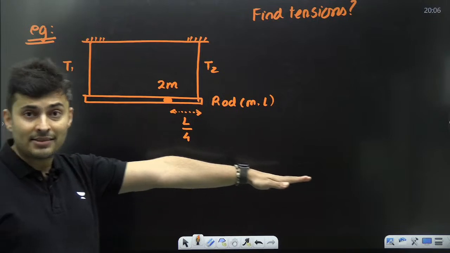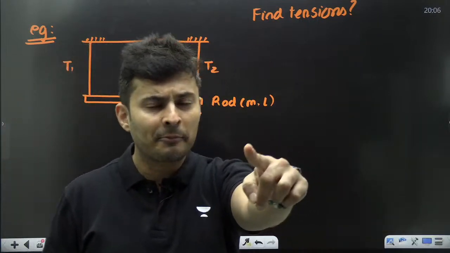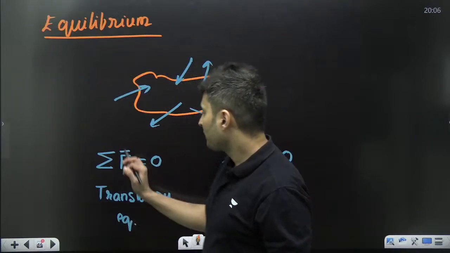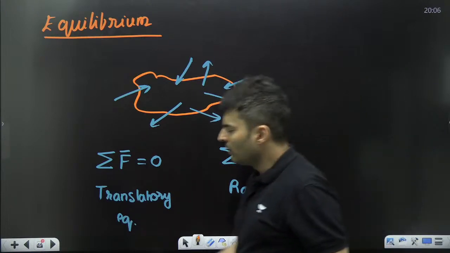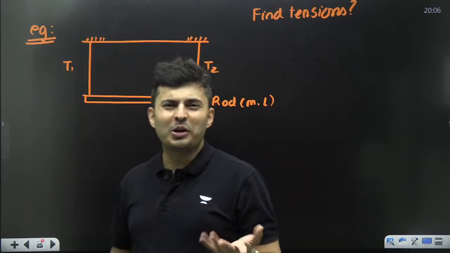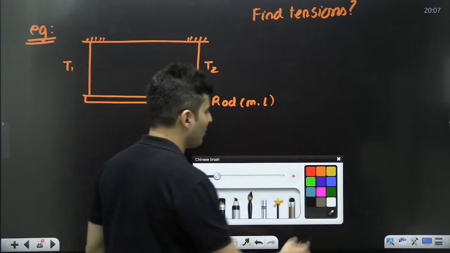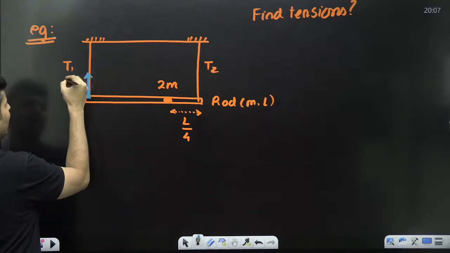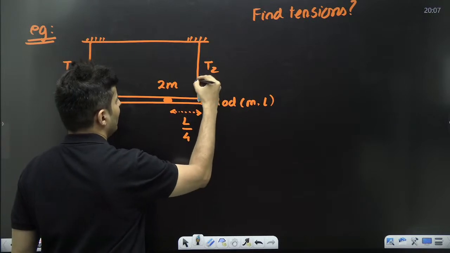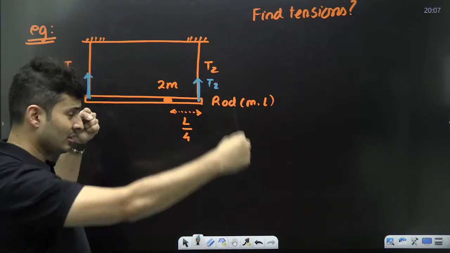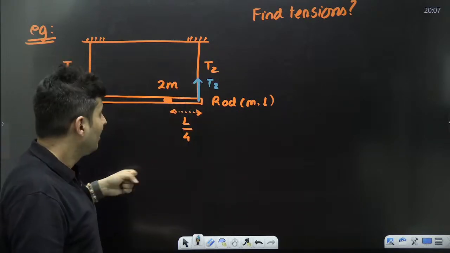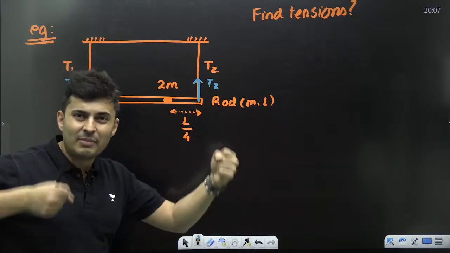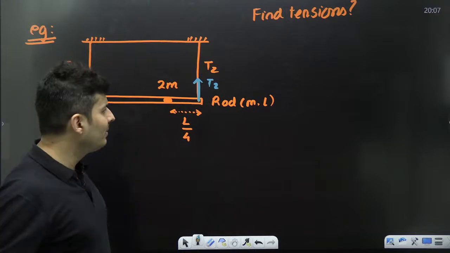This rod is at rest. It's not rotating, it's not translating. It's in equilibrium. So I can use these concepts: net force is 0, net torque is 0. So let's try that out. Start with the FBD. Without FBD you can't do much. What are the different forces? From this side there will be a tension T1. From this side there will be a tension T2. Both these tensions will not be equal, but they will be upwards. Why are they not equal? Because this mass is slightly on this side, so it's not symmetric. That's the reason why one tension will be more, one will be less.